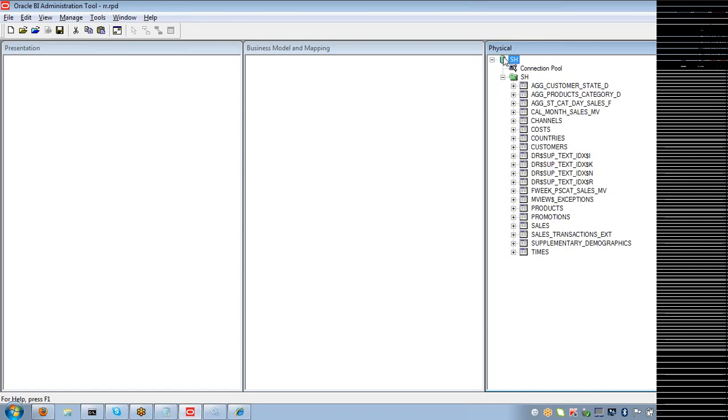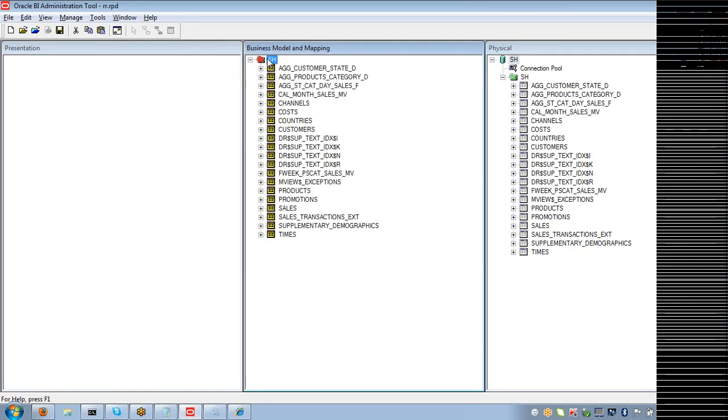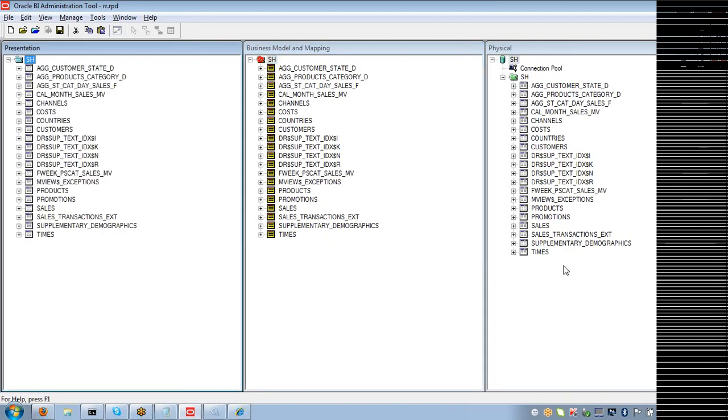Then you develop a business model by dragging and dropping. You have different ways. You can also develop the presentation catalog. I am just showing this as a sample of how things are done, to convince you that the designing and development process is as simple as a cake.